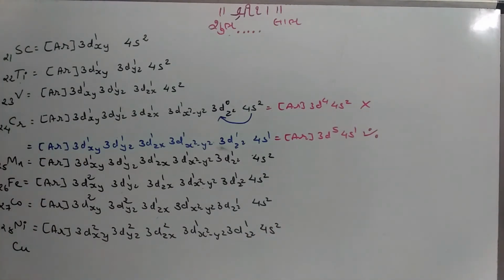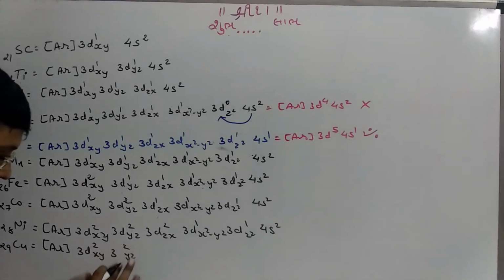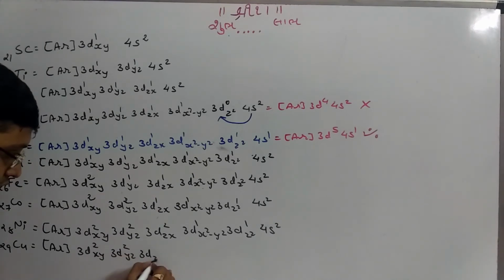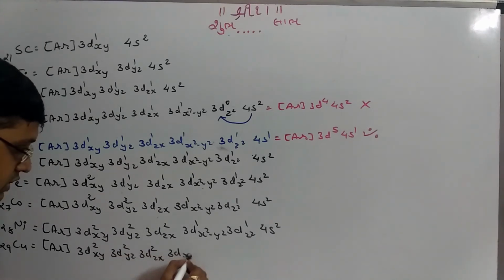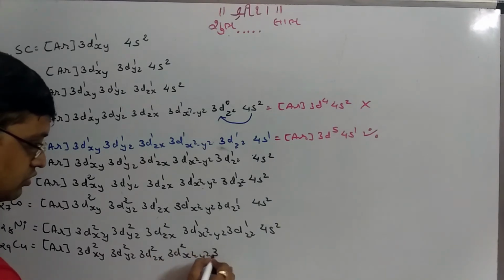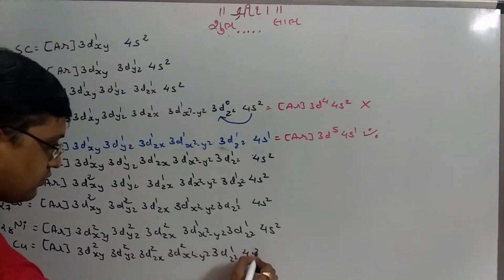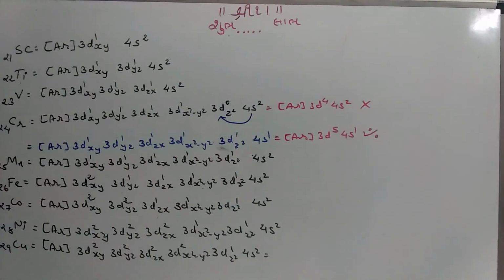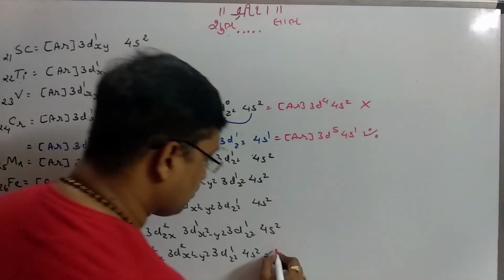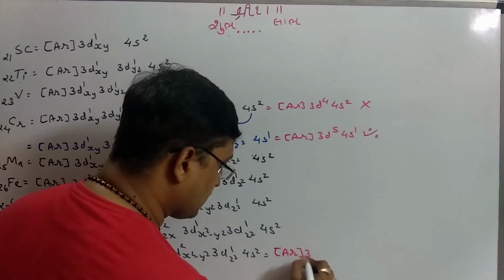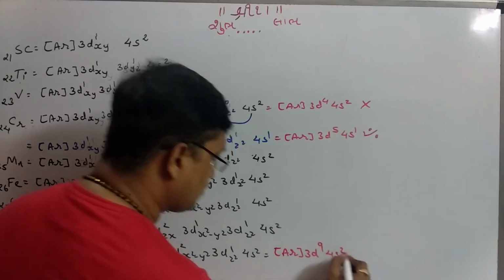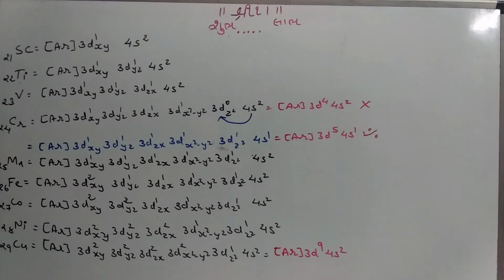After that is copper. The configuration of copper is argon core 3dxy2, 3dyz2, 3dzx2, 3dx2-y2 2, 3dz2 1 and 4s2. That means the configuration of copper is required to be argon core 3d9 4s2, right? But actually it is not like that.